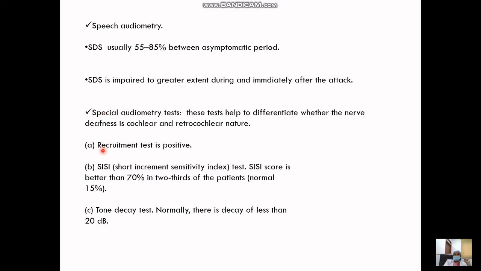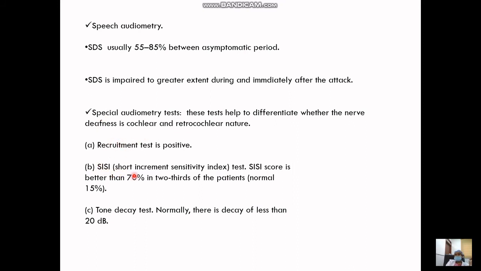Other tests like the recruitment test: being a cochlear lesion, the recruitment test is positive. So once you increase the intensity, the discrimination improves because of the recruitment phenomenon, and then of course it reaches a plateau later because of impaired cochlear function. But with recruitment, the remaining cells do become active. So the recruitment test is positive.